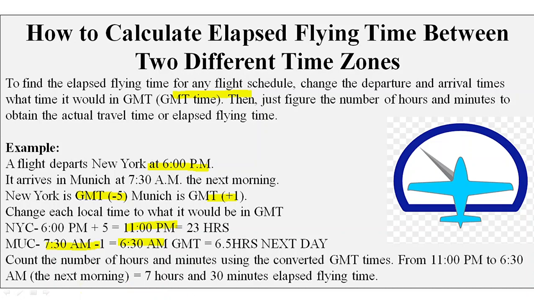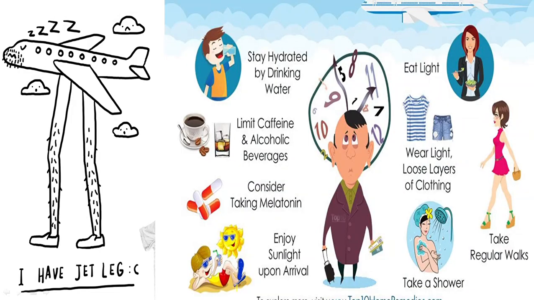So that is how we found 23 hours, converted into a 24 hour clock. So 1 hour is left from day one, and the flight reaches the next day at 7:30 a.m., which in GMT is just 6:30 a.m. Okay, so 6.5 hours of the next day and 1 hour of the first day, we get a total of 7 hours 30 minutes for this flight from New York to Munich in Germany. So that was the concept of elapsed flying time. Okay, then we missed the concept of jet lag.